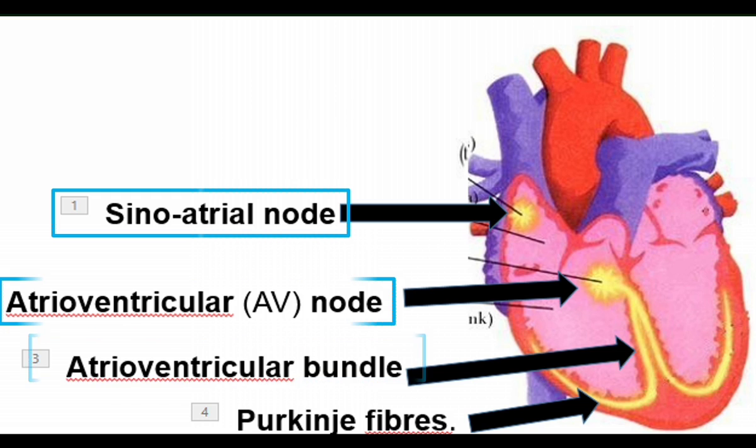The atrioventricular bundle is found at the beginning of the ventricular wall, and then it branches into two, called Purkinje fibers. The Purkinje fibers branch again and spread all over the ventricular wall. Atrioventricular bundles and Purkinje fibers carry the nerve impulse to the ventricles.